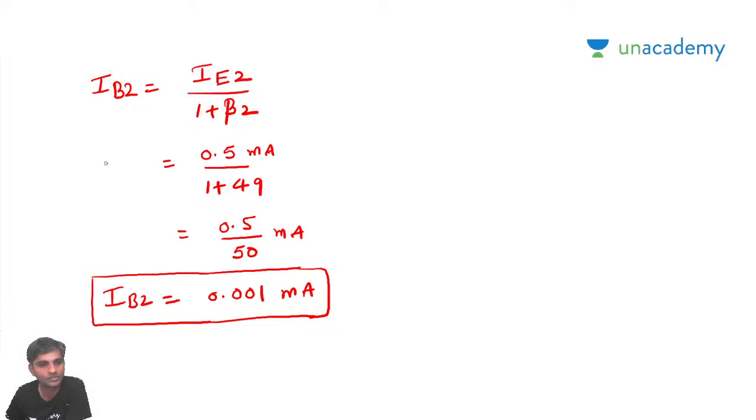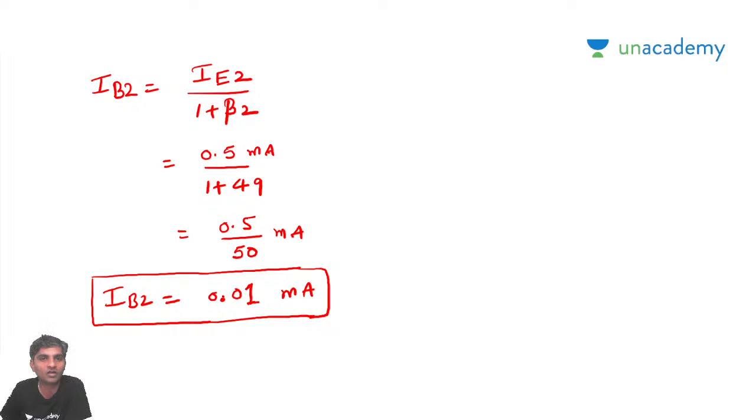No, this is 0.01 only, not 0.001. We get 0.1 milliamps. Yeah, these are the kind of small mistakes which every student will make, right? 0.1 milliamps is going to be IB2.